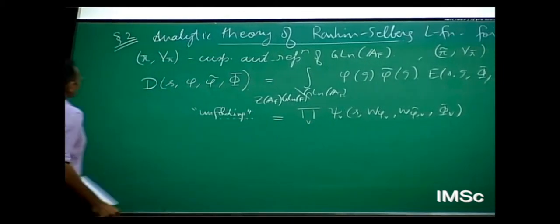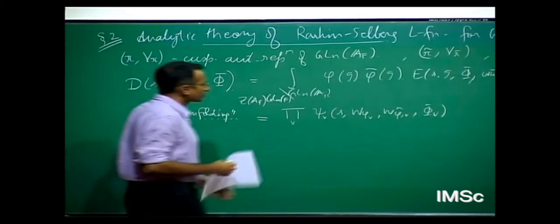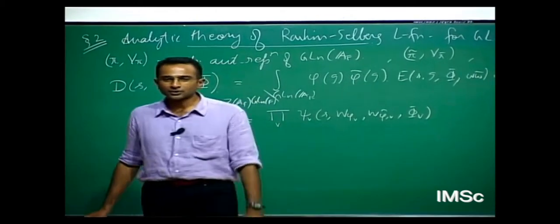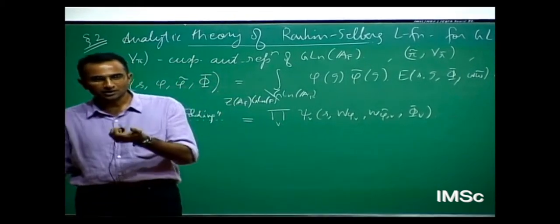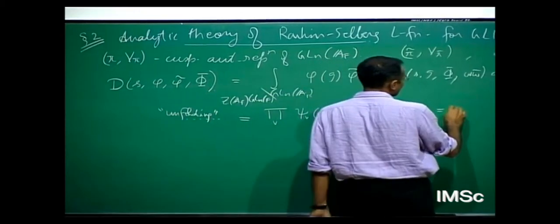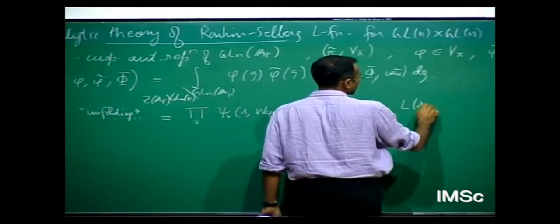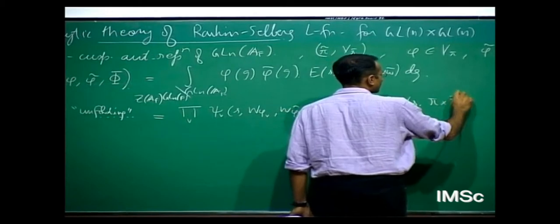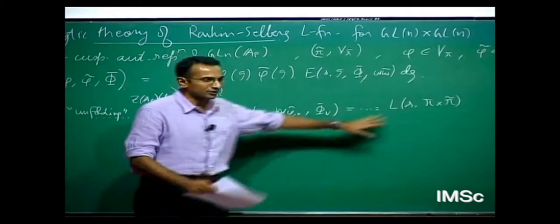And if I've taken my cusp forms to be nice, so what I mean by that for the experts is in the Whittaker model, the local vectors are new vectors. And this is basically the L function of pi cross pi tilde. That's what you'll see, basically, okay.